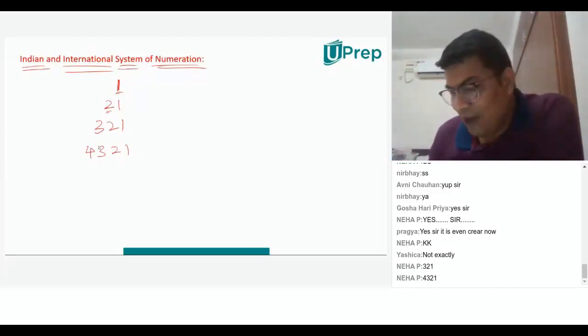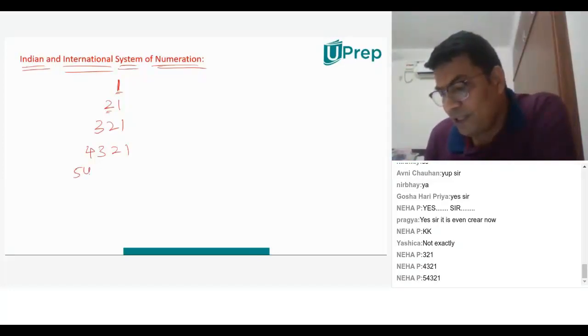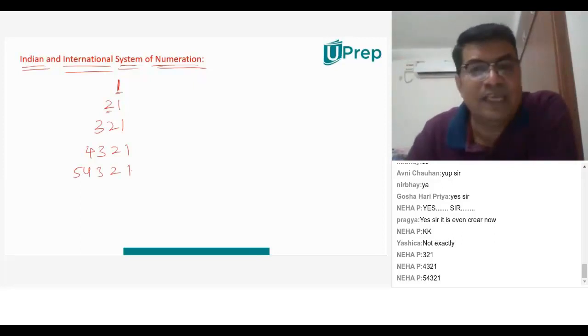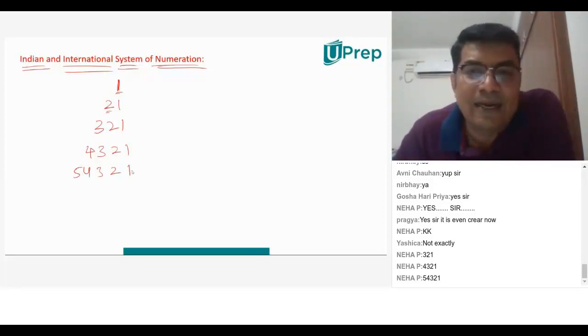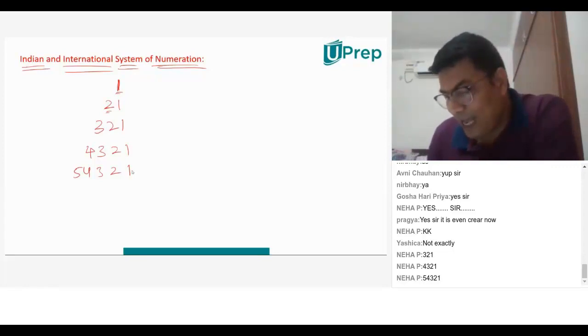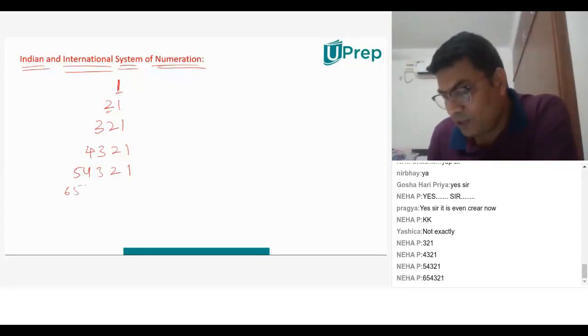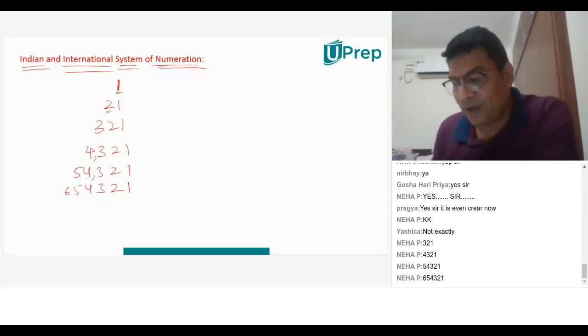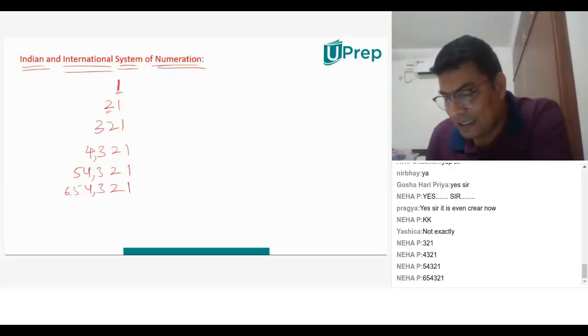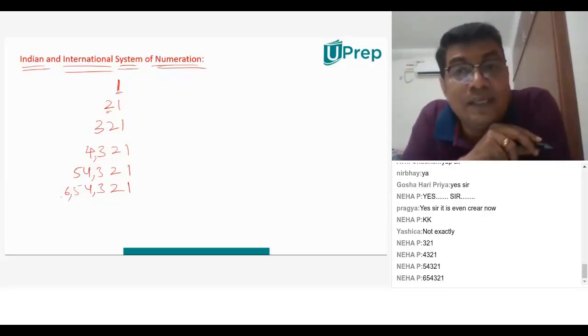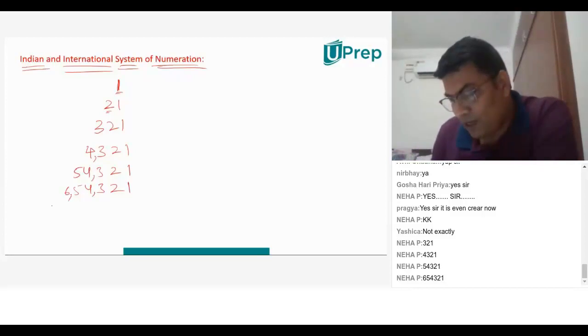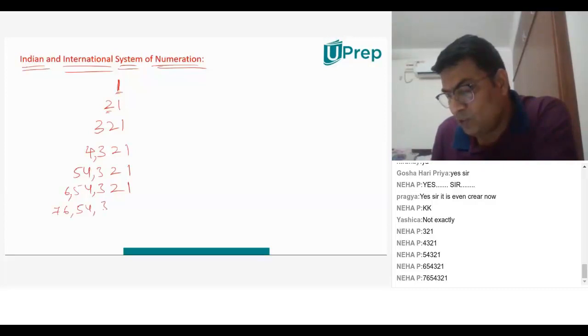Indian system. Then we have 54321. What do you call this? We say 54,321. Then what do we have? Let me write that: 654321. What do we call this? Now here we always say after this it's 4,321. We say 54,321. Then we say 6,54,321. Right?